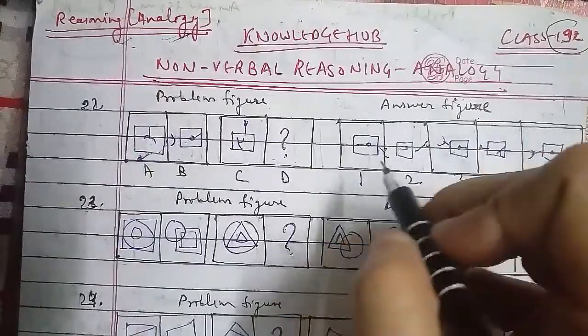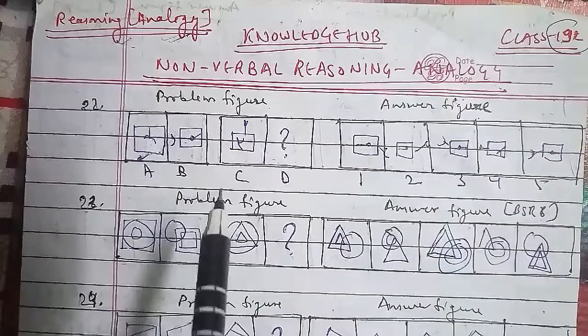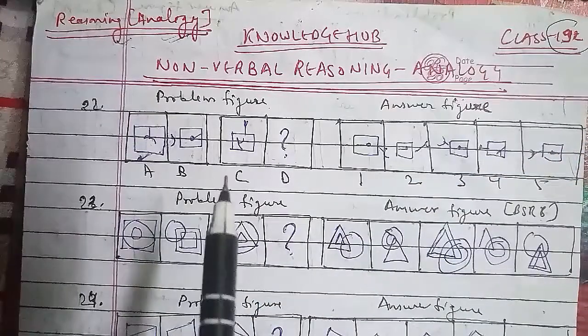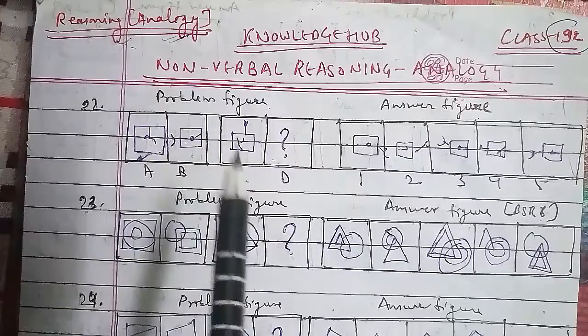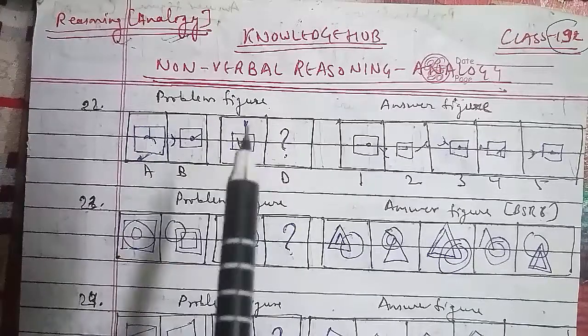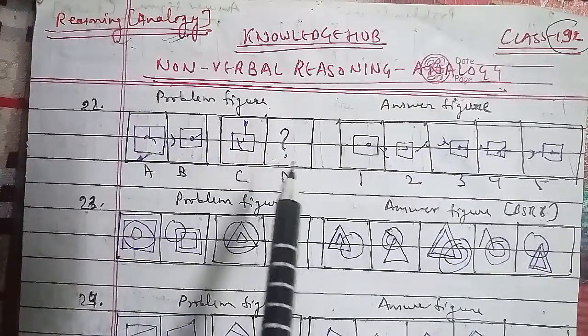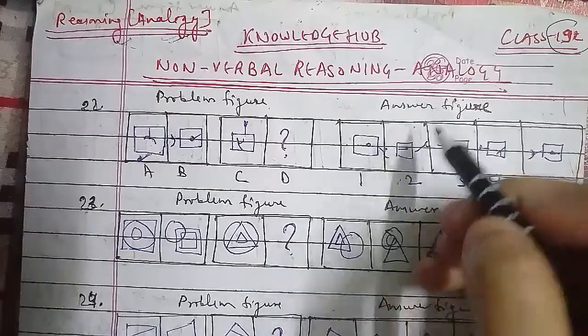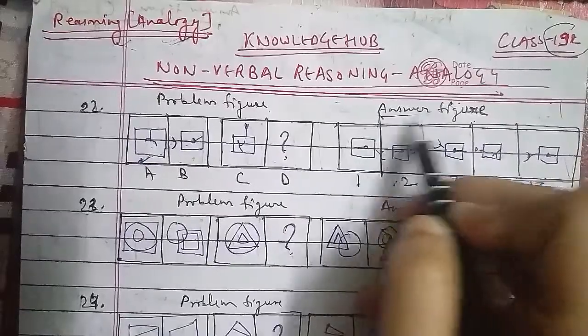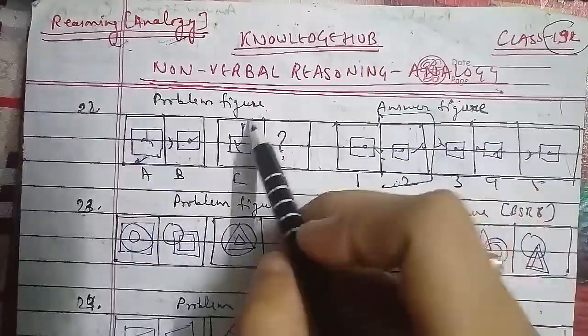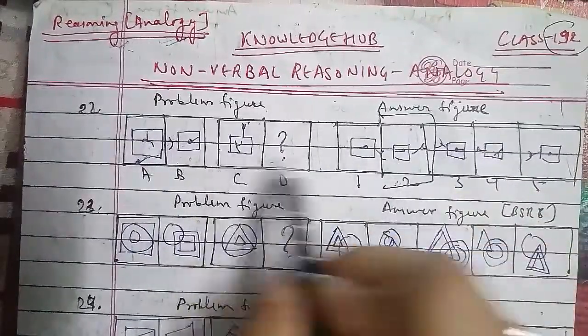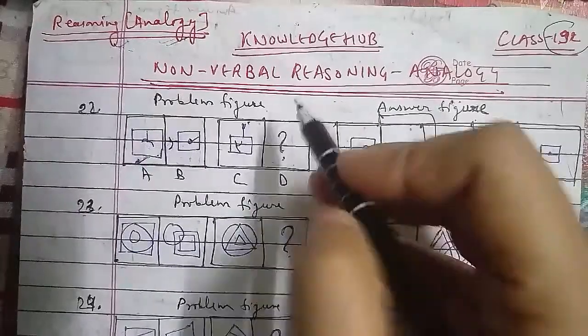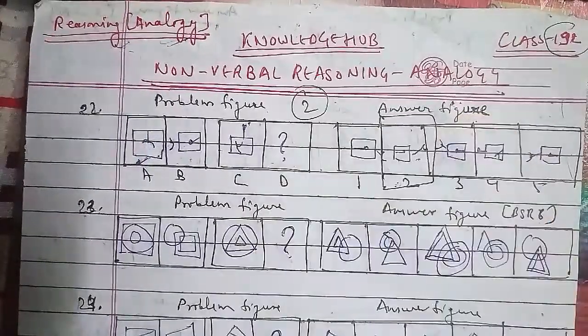Here the pin and the clamp move to the adjacent side of the squares in an anti-clockwise direction, while the pin gets inside the square and the clamp comes out of the square as well. So as you can see, figure 2 will be the right answer for this question. The pin is coming inside and the clamp is going outside, so figure 2 will be the right answer for this question as well.